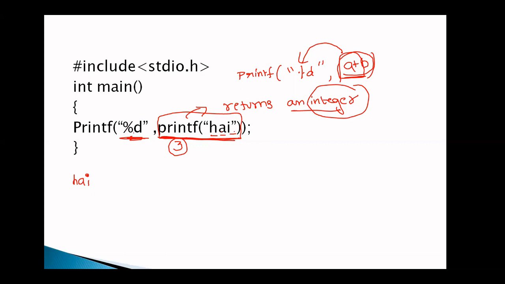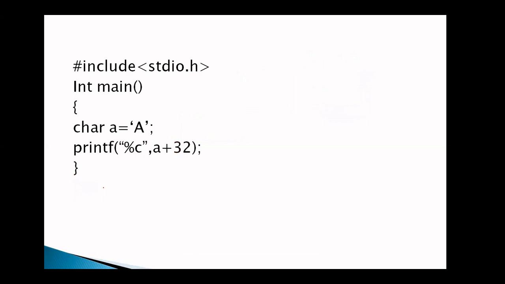So what is the statement now? %d comma 3. So the value 3 is printed on the screen. So the output is hi3. For example, if you have a string welcome, what is the output? Welcome contains 7 characters. The output is welcome7, like this. This is printf. So printf returns an integer value. How to remember that point?